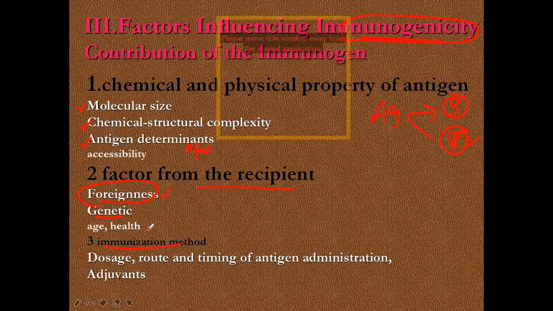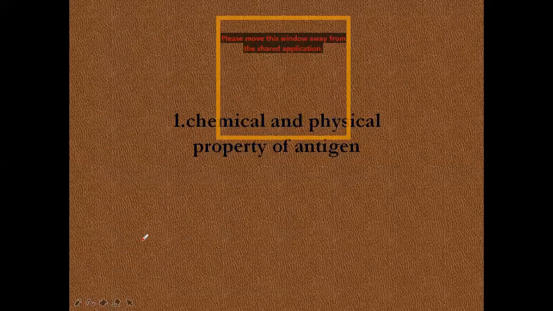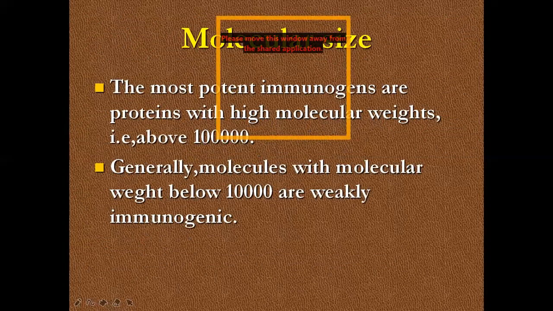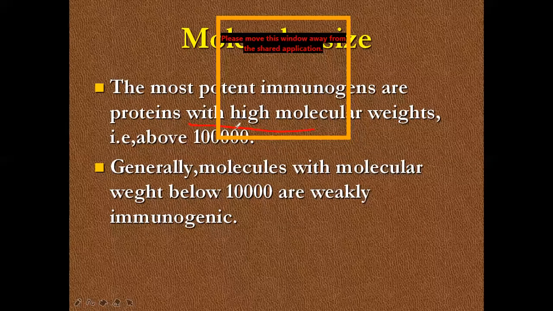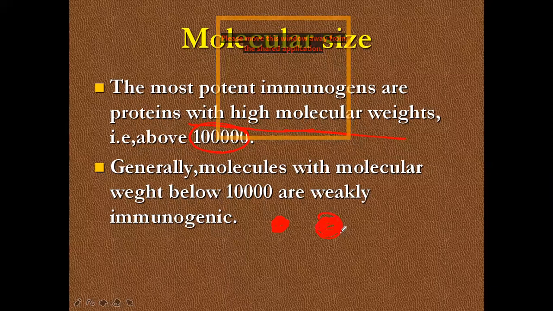Let me discuss this. Let's see the chemical and physical properties. If the molecular size is 10,000 or 100,000, above 100,000 molecular weight, a smaller molecule is a weak immunogen and a bigger molecule is a stronger immunogen.